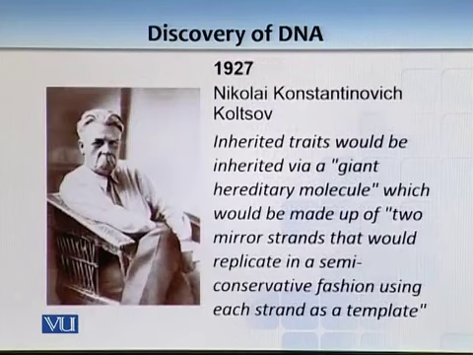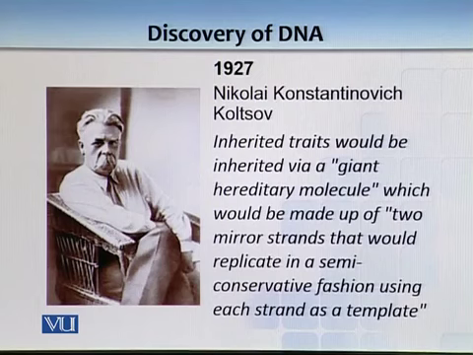So it's pretty amazing that in 1927, a Russian scientist, Nikolai Konstantinovich Koltsov, said something which is very interesting. Inherited traits would be inherited via a giant hereditary molecule, which would be made up of 2 mirror strands that would replicate in a semi-conservative fashion using each strand as a template.